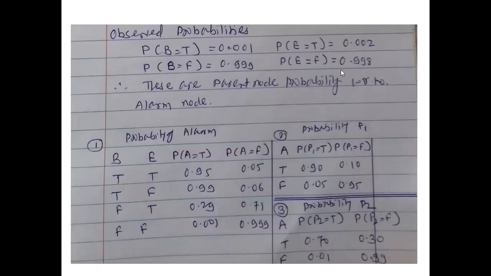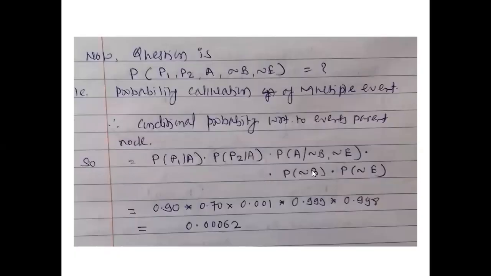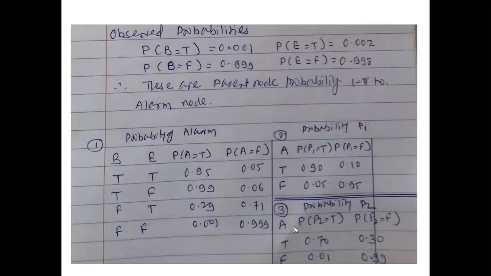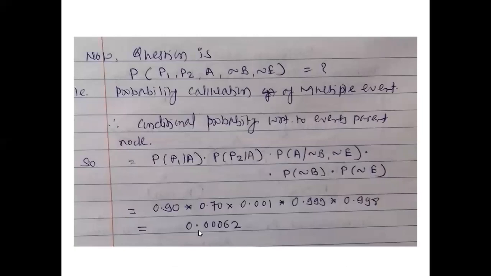The probability of no earthquake is 0.998. So the values will come from these four tables, 1, 2, 3 as well as this 4, and they will be put in to give the probability of P1, P2, A, no B and no E. So this is the Bayesian belief network.